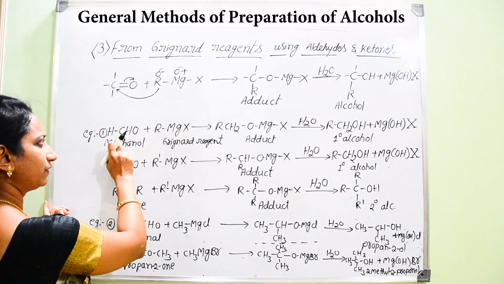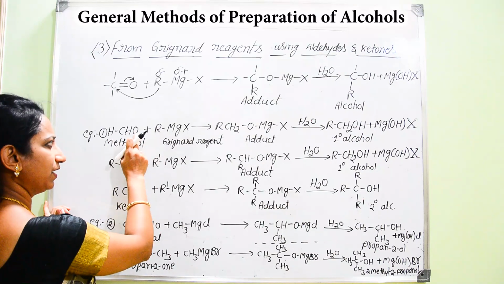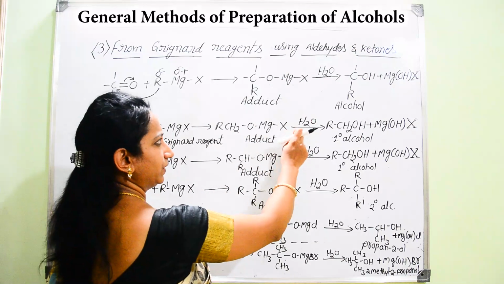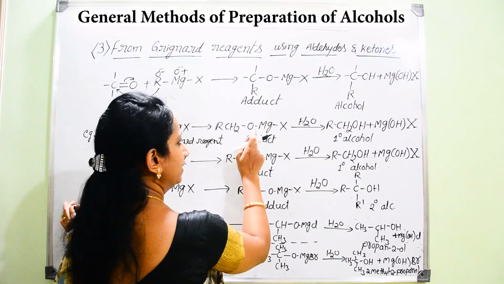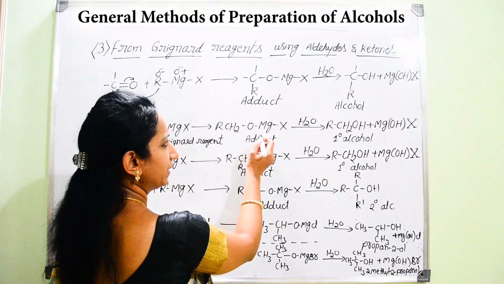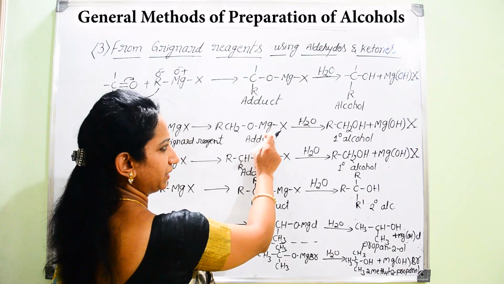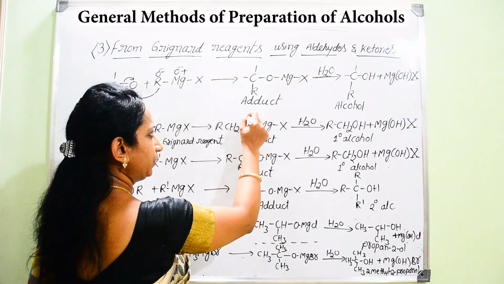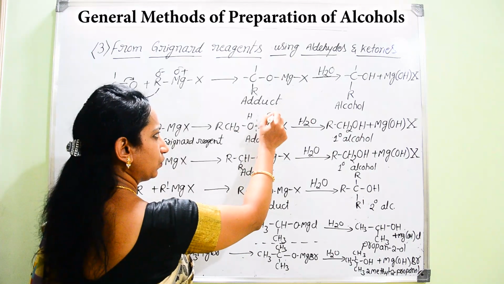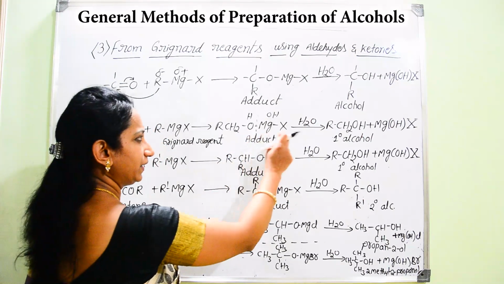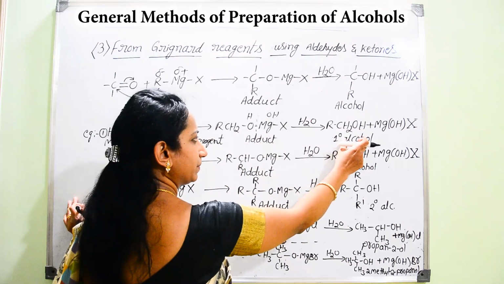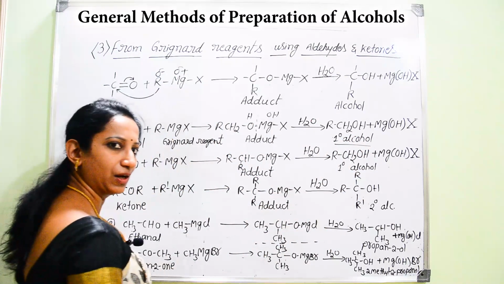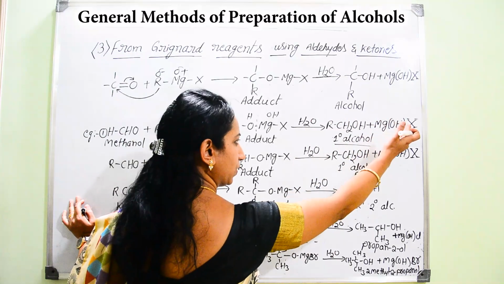To the carbon atom there will be attachment of this R group, and to the oxygen atom there will be attachment of MgX. It is an adduct. On further hydrolysis, there will be breakage of the bond between oxygen and magnesium, so that this oxygen will be bonded with hydrogen, whereas magnesium will be bonded with the OH group of this water molecule. This results in the formation of primary alcohol, RCH2OH, with the separation of MgOH.